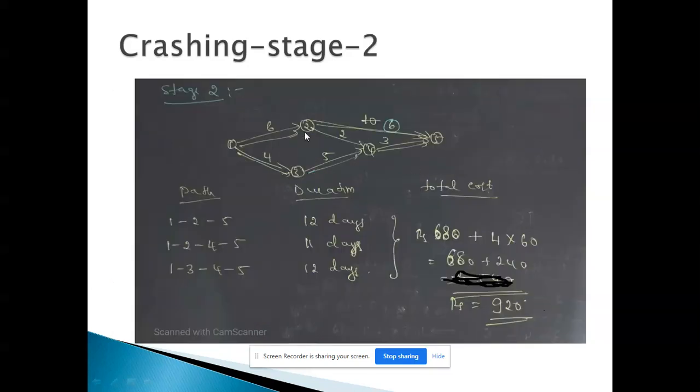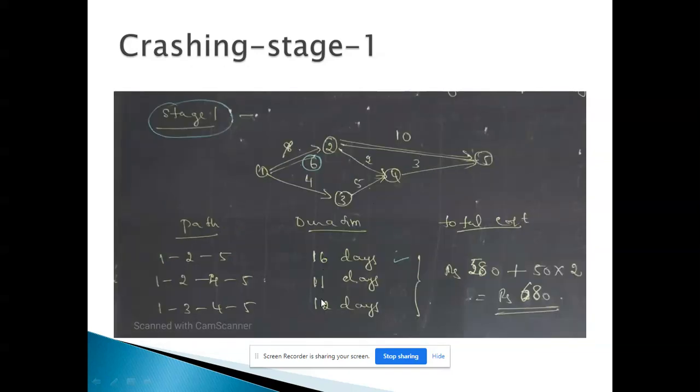Next, let us crash the event 2 to 5. When I go to crash the event 2 to 5, here we can see 16 days, 12 days. According to the problem, this 2 to 5 can be crashed up to 5 days. If I crash it for 5 days, instead of 16 it will become 11. At that time, my critical path will change because it is 11, 11, and 12. That should not happen because we need to retain the critical path. That means this path 1 to 2, 2 to 5 can be crashed here only for 4 days.